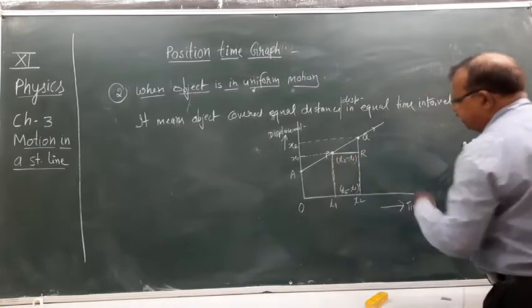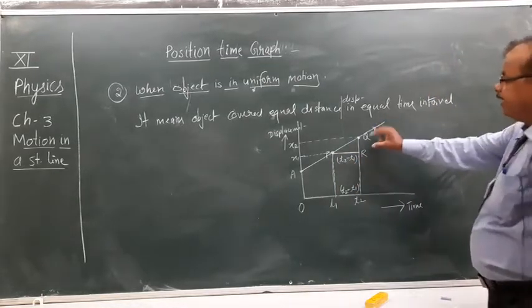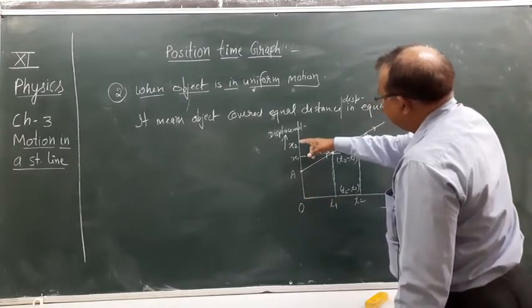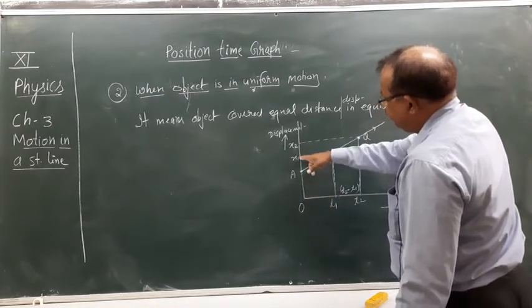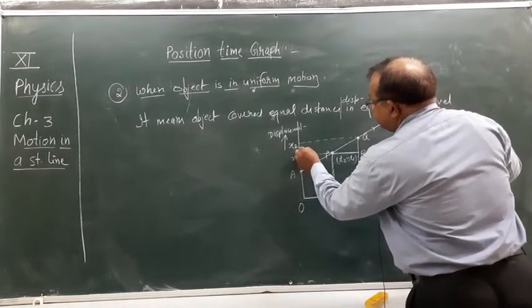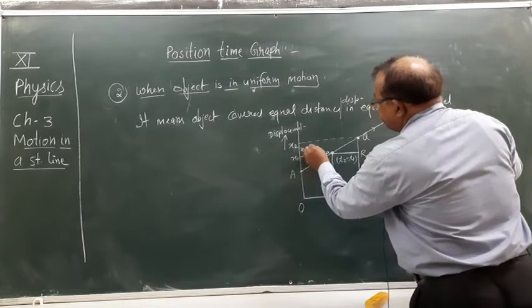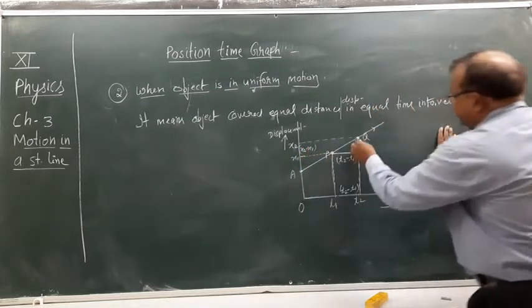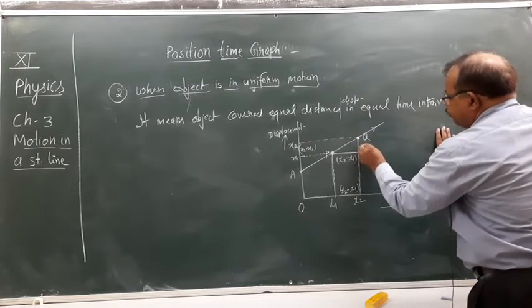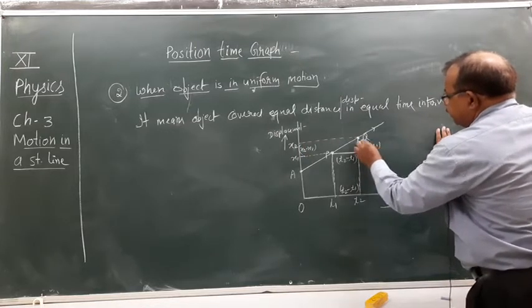This is a parallel line. And here the distance from O to this point is x2, and O to this point is x1. So the distance between these two points is x2 minus x1, and QR is parallel to this line, so this is also x2 minus x1.